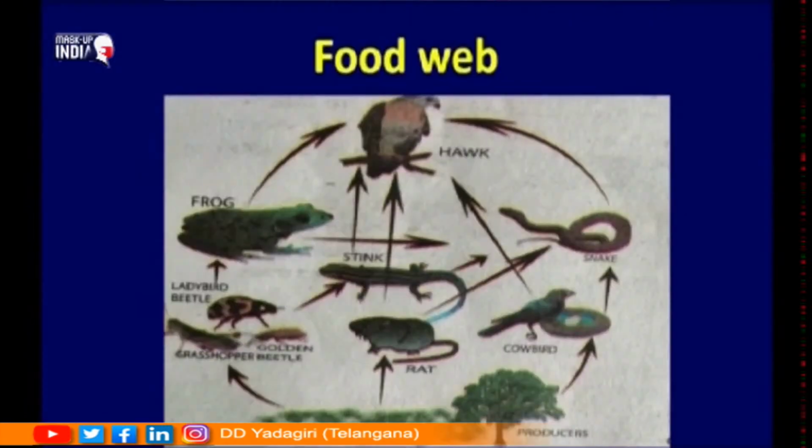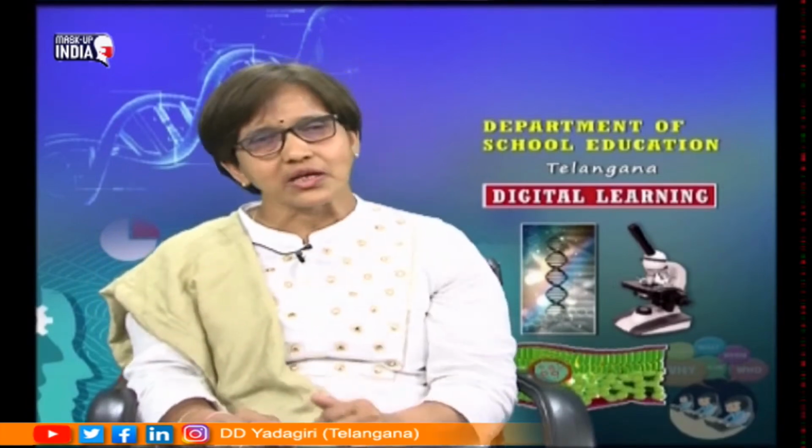Just show one food chain, this is eaten by A, A is eaten by B, B is eaten by C. But it is not a must that B is always eaten by C. B herbivore can be eaten by any carnivore. So, next level carnivore can be eaten by any other top level carnivore. So, there is interlinking of food chains, and that interlinking of the food chains is called as food web.